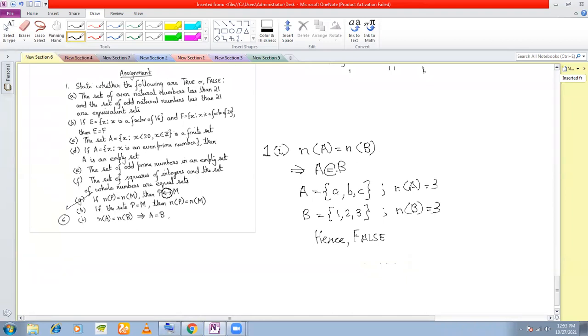We are talking about the equality sign here. Understood? Here, A is equivalent to B, but A is not equal to B. Understood? A and B are equivalent sets, but they are not equal. Okay, sir.